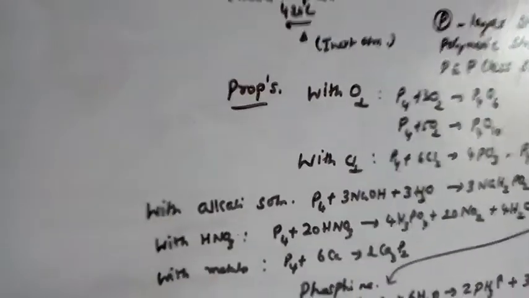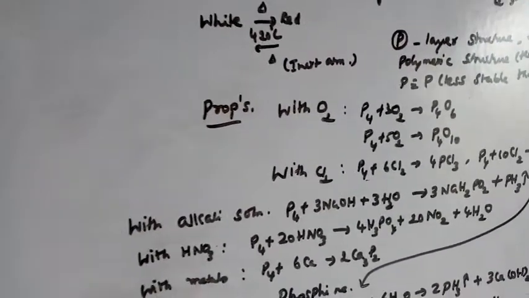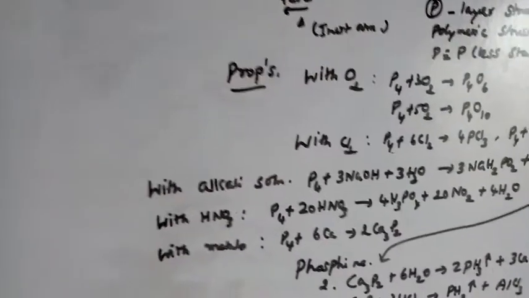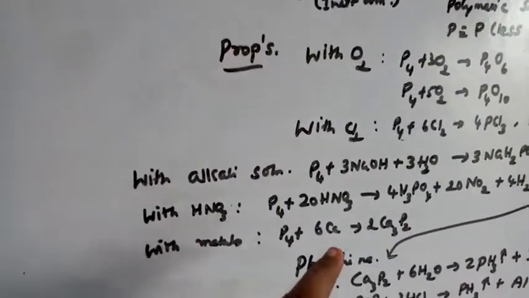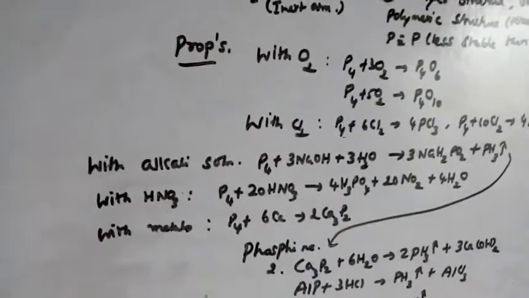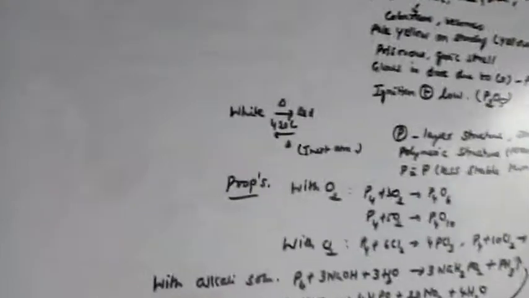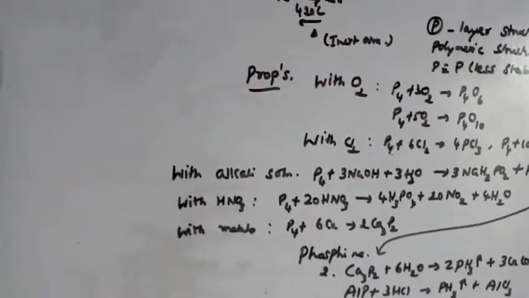Whenever we are using nitric acid, nitrogen dioxide gas evolves, and along with that water is formed. In the same manner, when it is treated with metals, it forms metallic phosphides. With this, phosphorus is completed. Red phosphorus is used in matches. That line is important now.